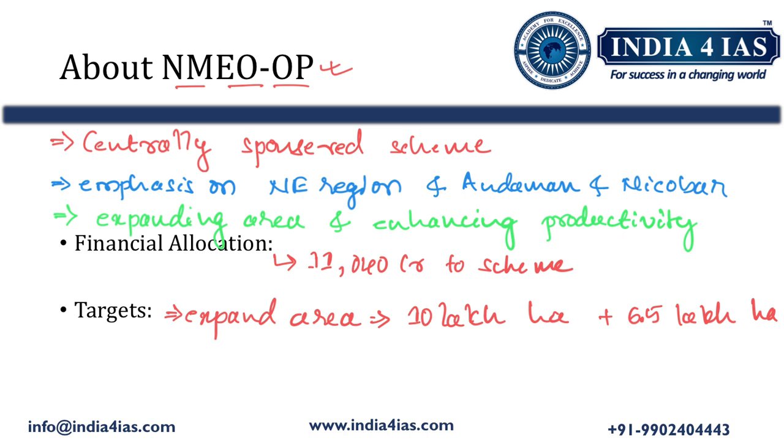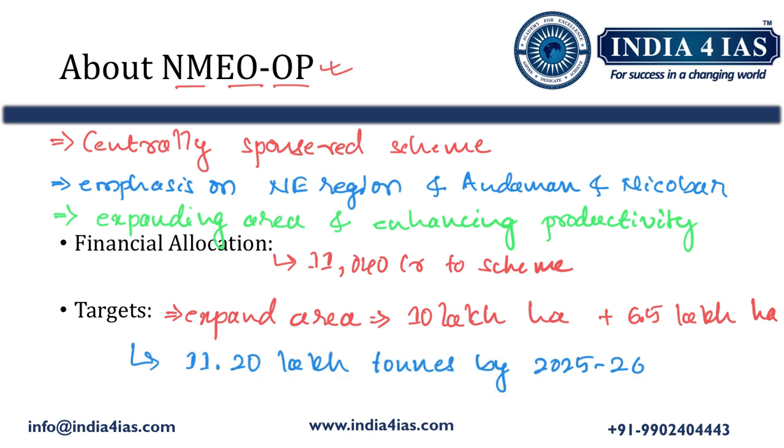The second target set by the scheme is to increase the crude oil palm production from 0.27 lakh tons in the year 2019-20 to 11.20 lakh tons by the year 2025-26. So this is all about the National Mission for Edible Oils and Oil Palm Scheme.